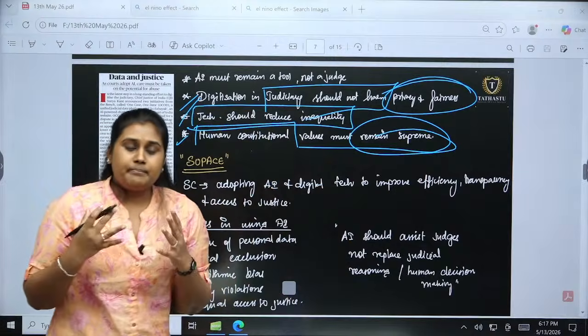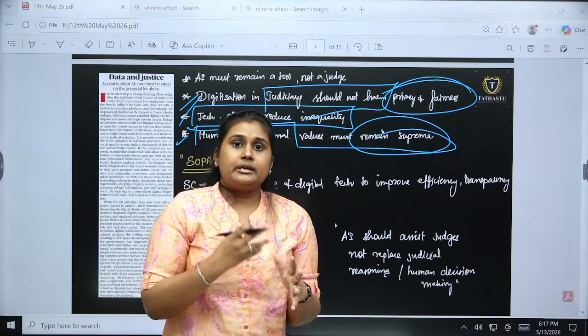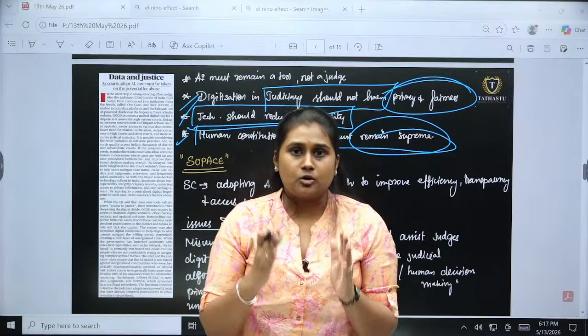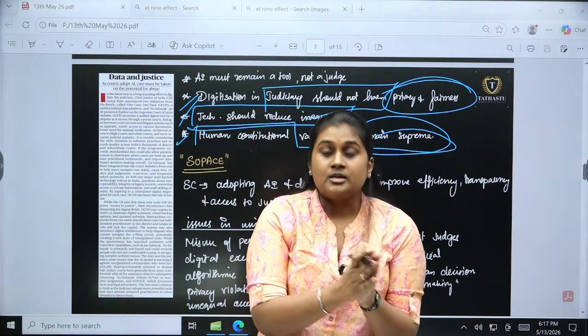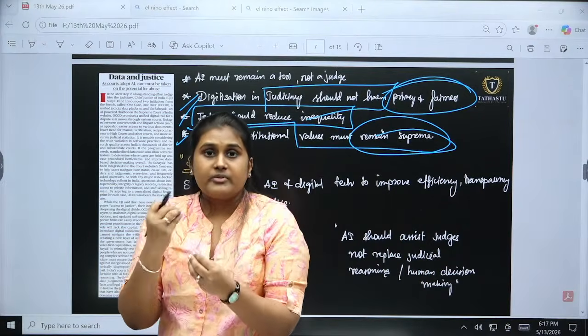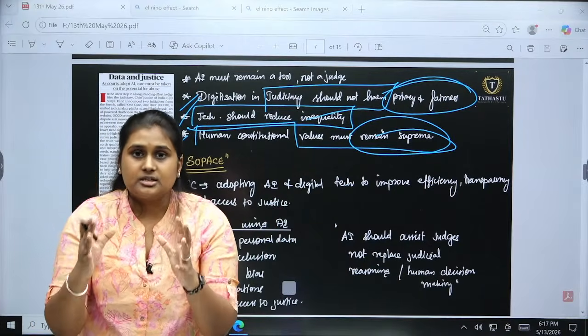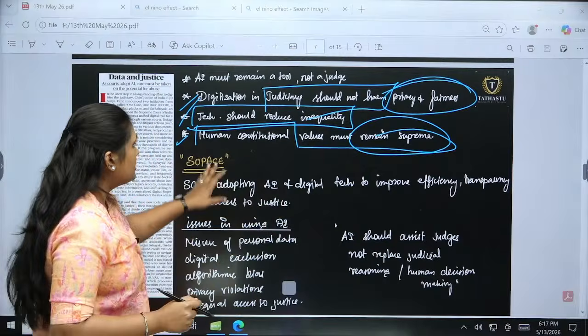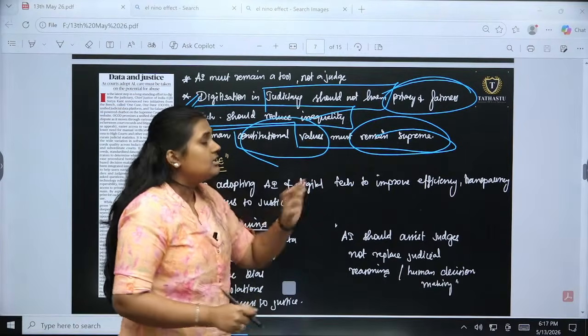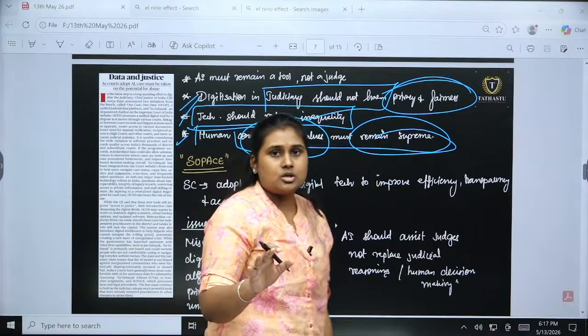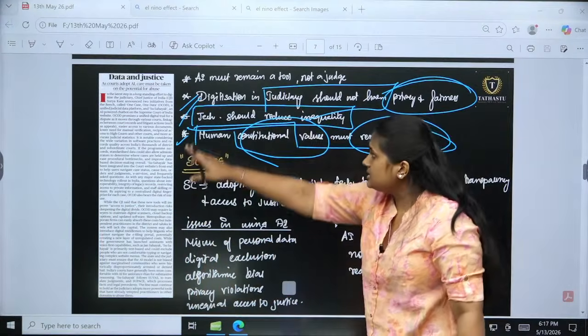Data-based solutions or suggestions alone should not be the primary one. Human values should be taken into consideration. The major decision or judgment should be based upon the human constitutional values. This is the major crux of this article.